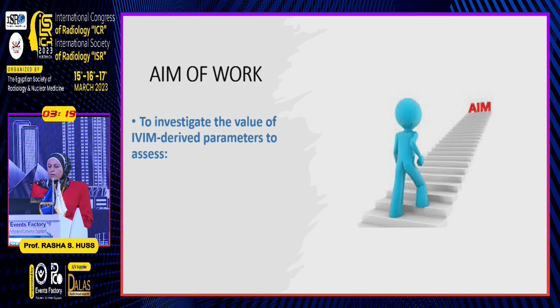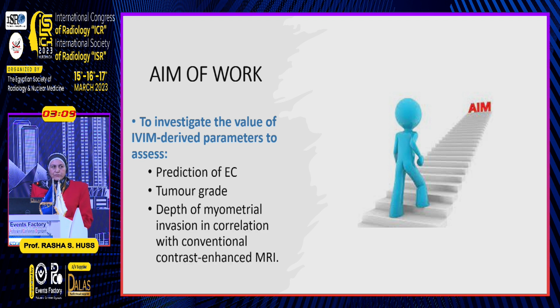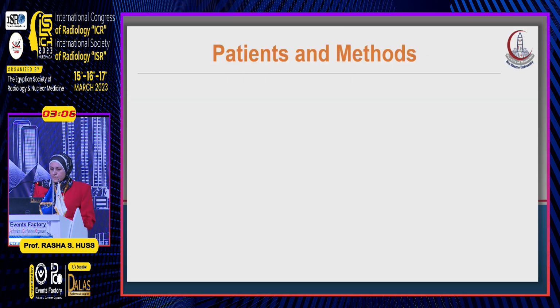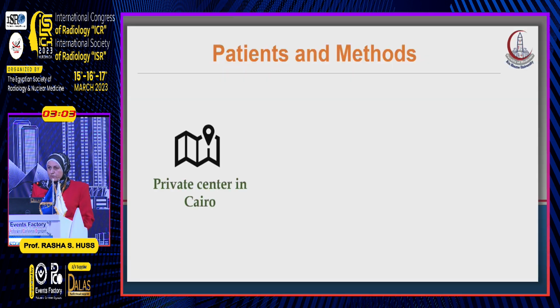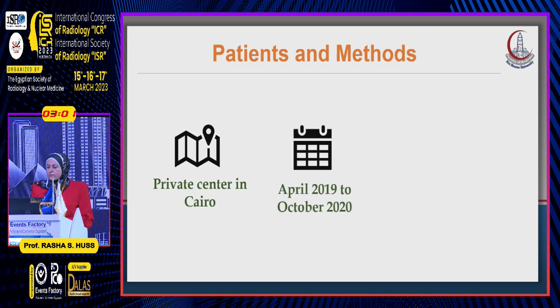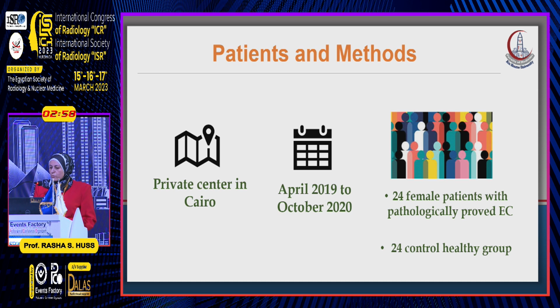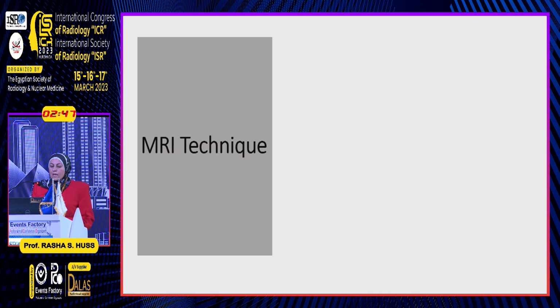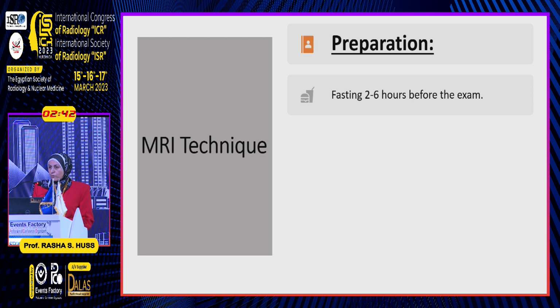Our aim of work was to investigate the value of IVIM-derived parameters in the prediction of endometrial cancer, and also to evaluate tumor grade and the depth of myometrial invasion. These are our patients and methods. It was performed in a private center in Cairo from 2019 to 2020. We performed MRI for 24 female patients with pathologically proved endometrial cancer, and also MRI on 24 healthy controls.